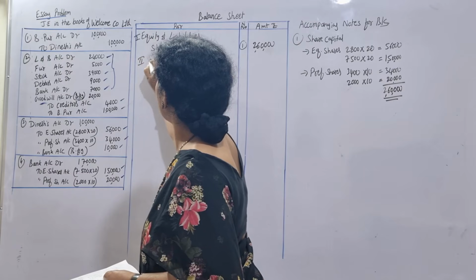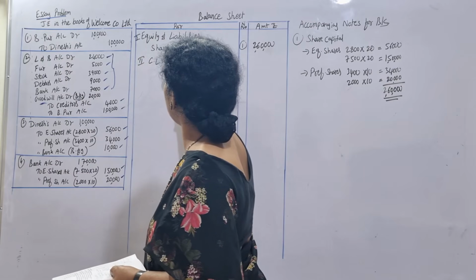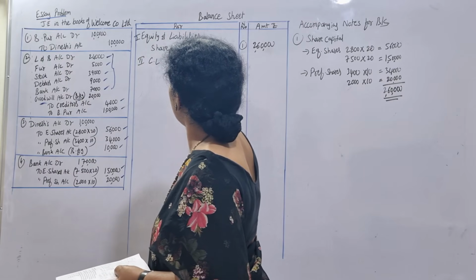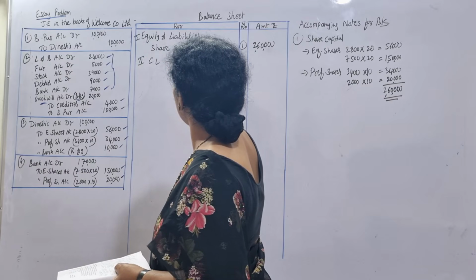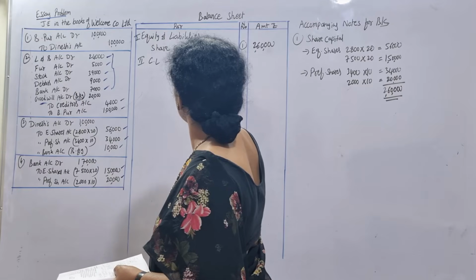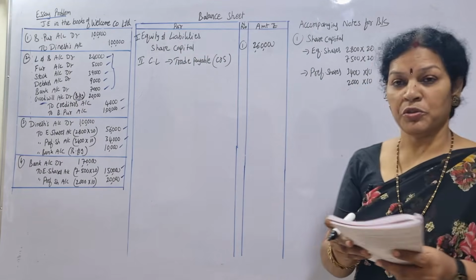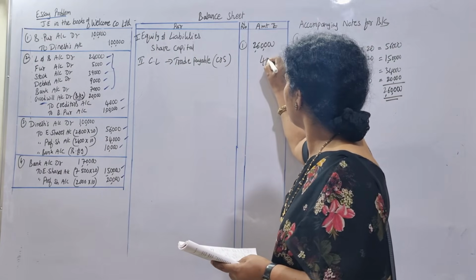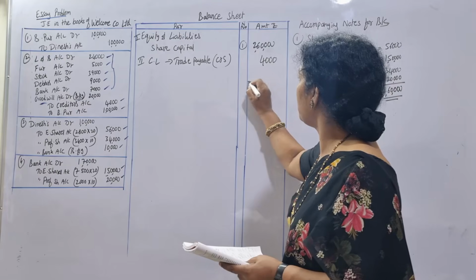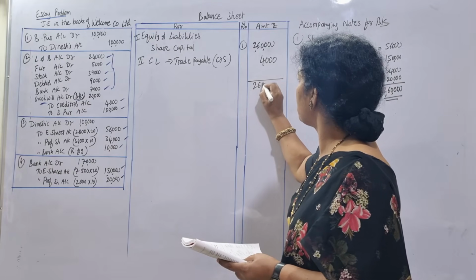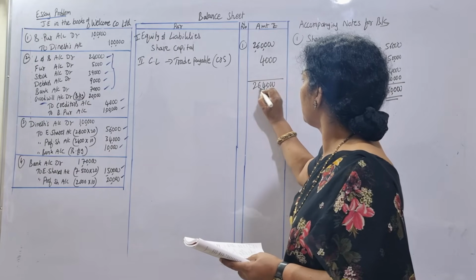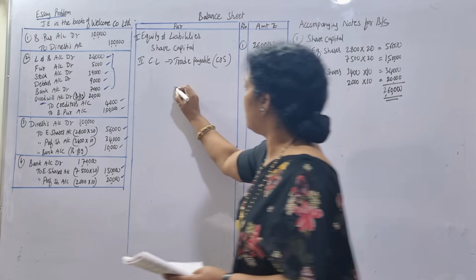Second one is current liabilities. Under current liabilities, we can say trade payable. Trade payable means creditors. Creditors amount is how much? 4,000. We have nothing else to write, so the total is 2,64,000. So this is total liabilities.